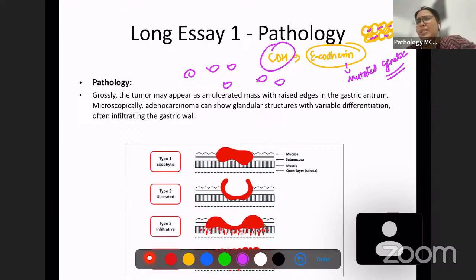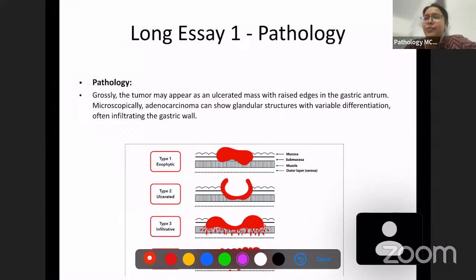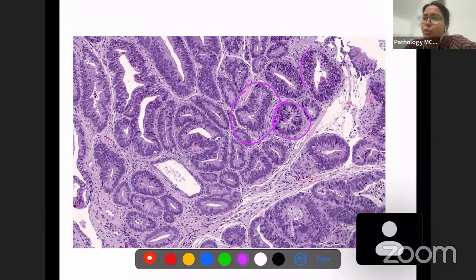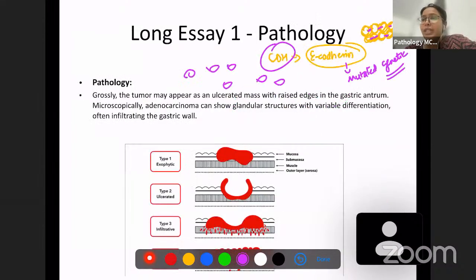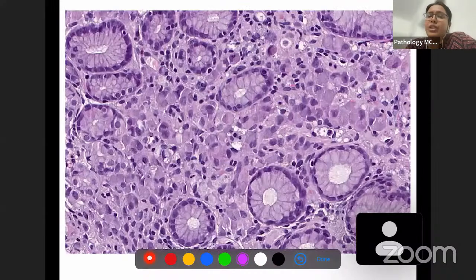Also, these carcinomas are very aggressive and very easily metastasize. In the intestinal type, these are also carcinoma cells, but they are together; there are no single cells here. Those cells have to split and become single cells to go for metastasis. But these carcinomas are diffuse and singly scattered cells, so they can easily go to lymph nodes and blood vessels, and they can easily metastasize. So these are very aggressive tumors. Diffuse type of gastric carcinoma is associated with E-cadherin.